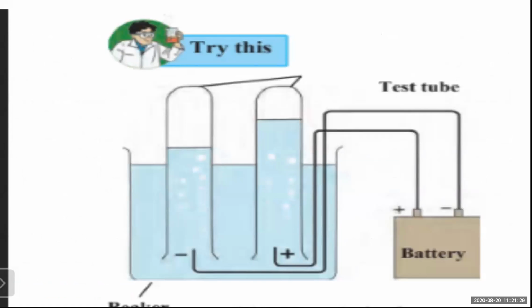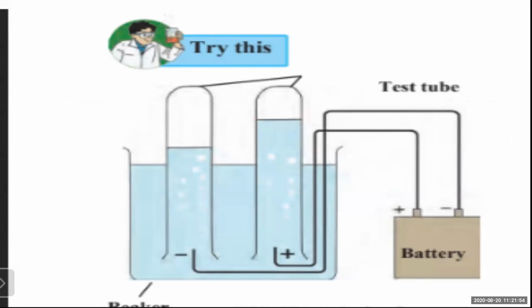The last one is again the same, but here test tubes are used in this experimental setup, and a battery, like earlier, is attached. This is the electrolysis of water. Earlier it was the electrolysis of salt or strong acid or strong base. The last one is the electrolysis of water.